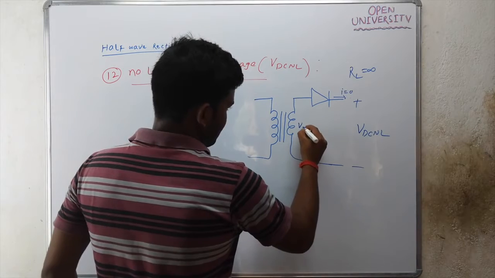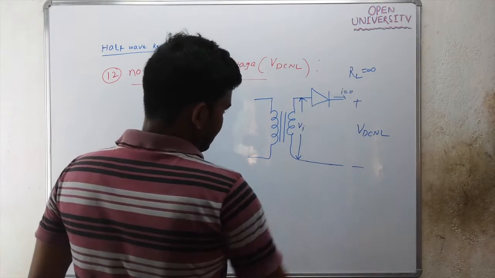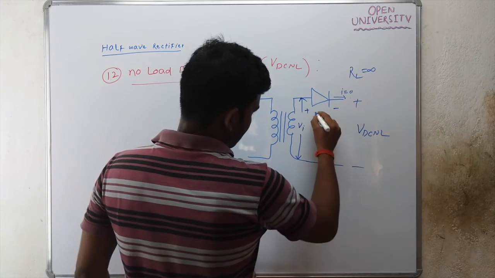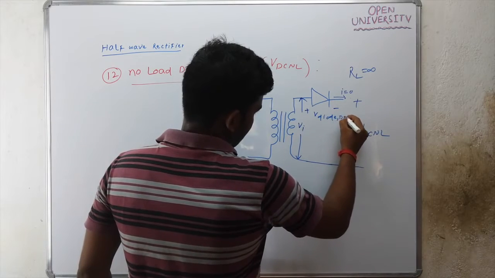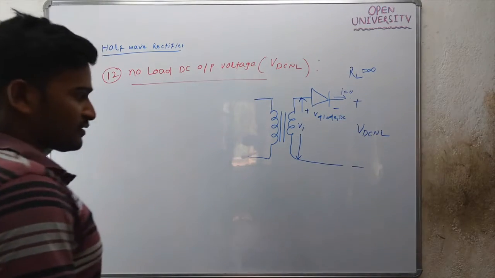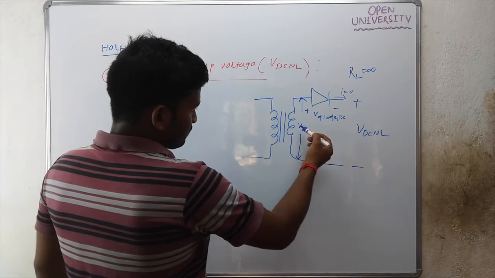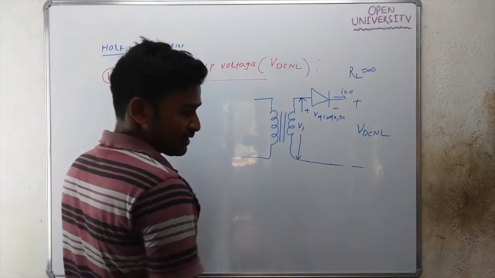This is your input voltage VA. Now this is your V diode, the DC voltage across the diode. Now this VA is a sinusoidal waveform. VA is Vm sin alpha.